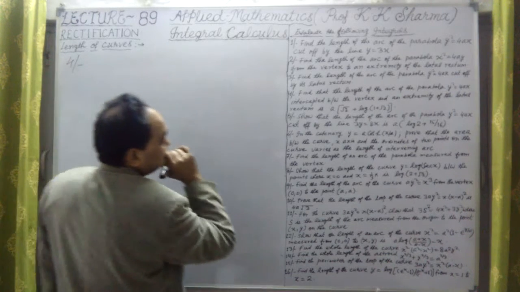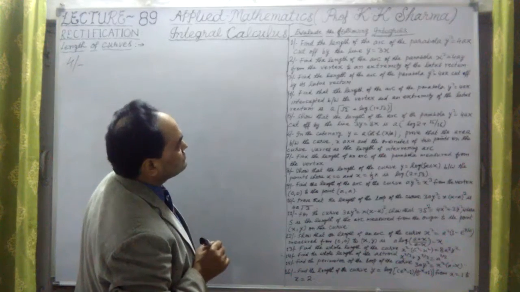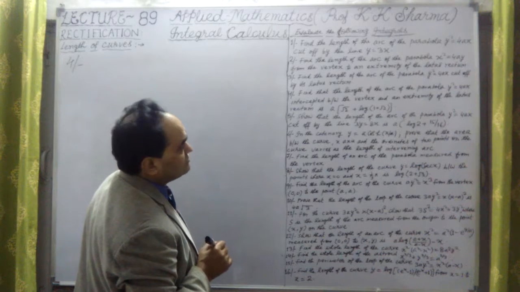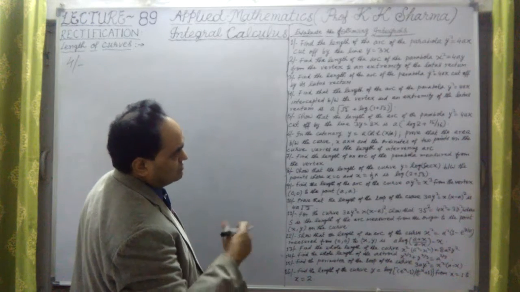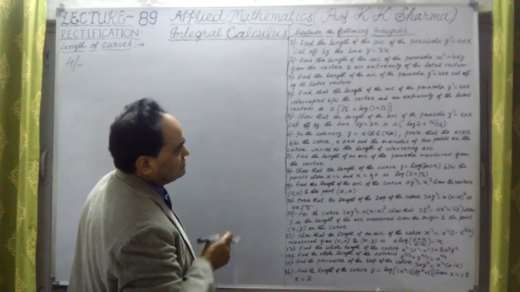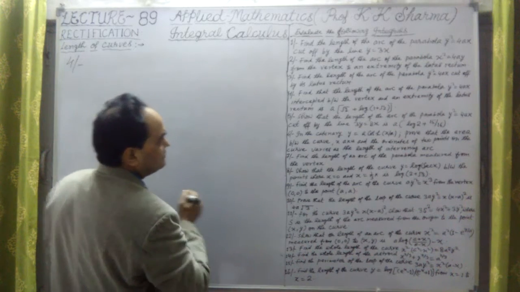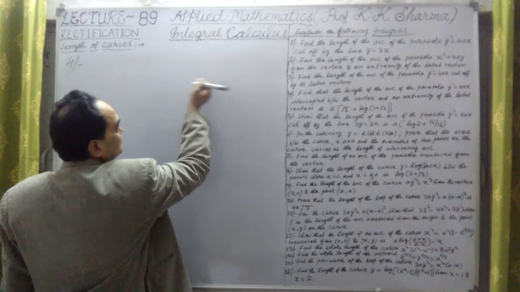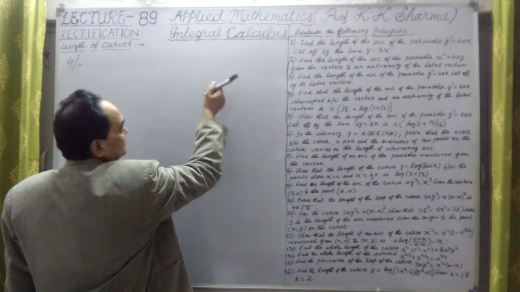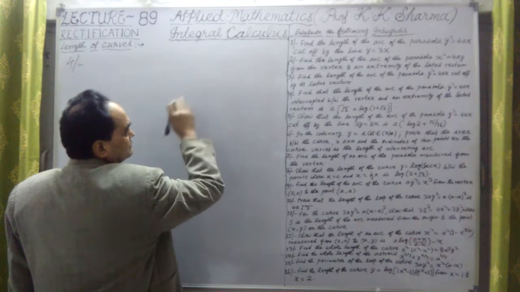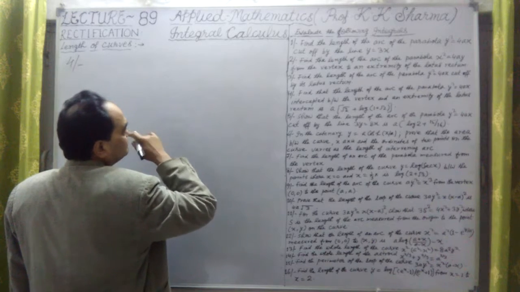Question number 4 is just like question number 3. Question number 3 was having 2 times the total length. It is 1 time only. It is a under root. This we have done in the first one, no problem. In 3 also we have done. Second, third, and fourth have the similar type of problem.